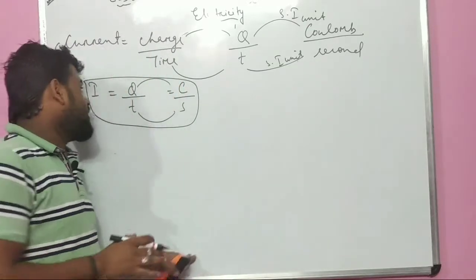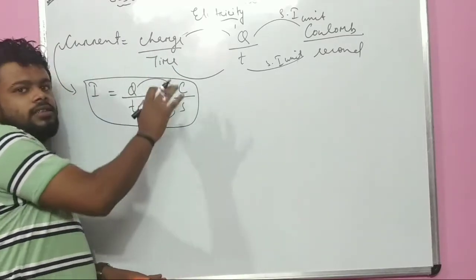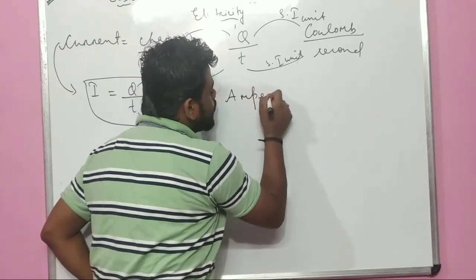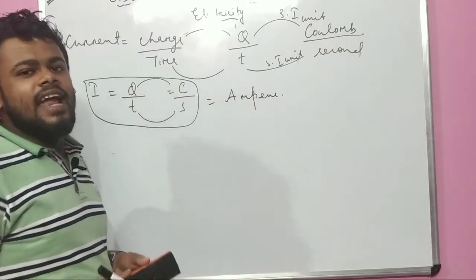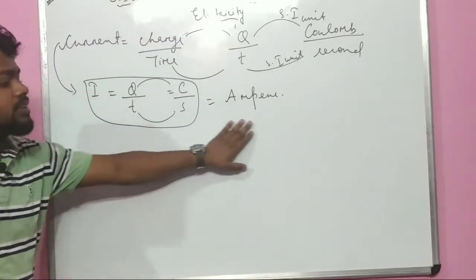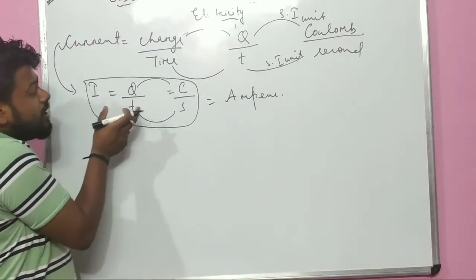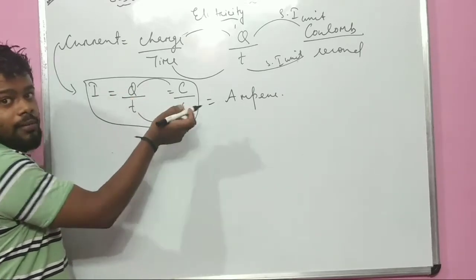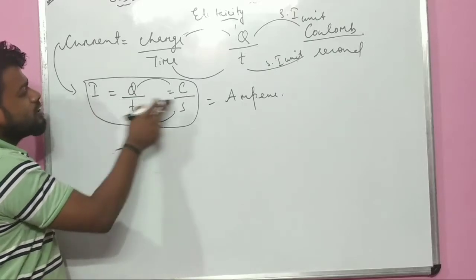But the most important is the entire process. The entire process is known as Ampere, after Andre-Marie Ampere. Is it clear? Similarly, as the SI unit of charge is known as Coulomb, the SI unit of current is known as Ampere.